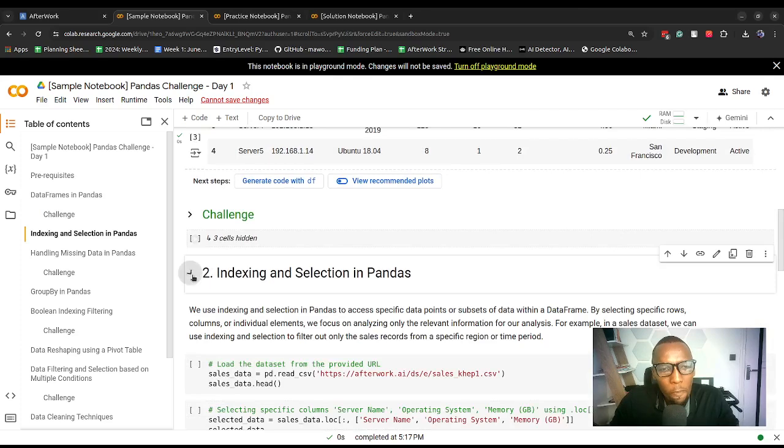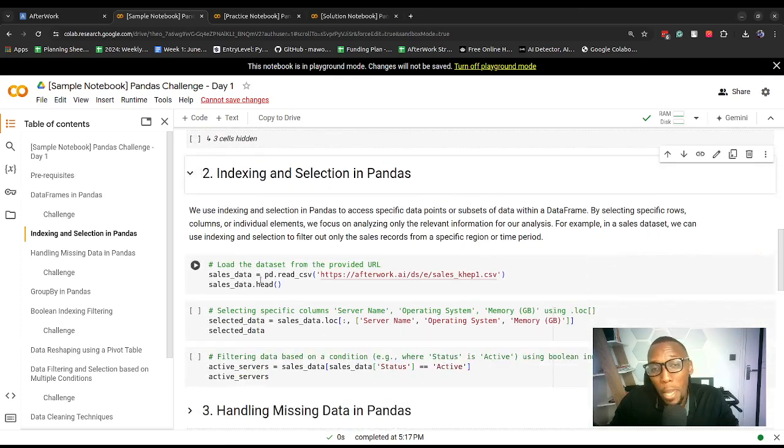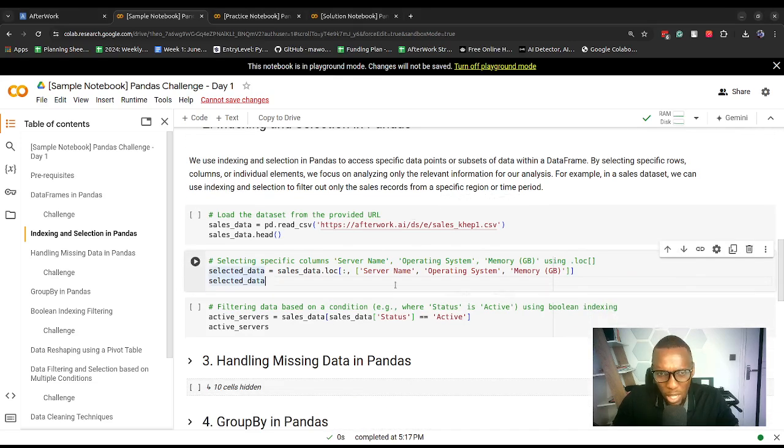All right, moving on, indexing and selection in Pandas. We can decide to specify which columns we want to select using what is called the loc method. Sometimes you might only want to work with specific columns out of maybe 100 columns, and it just makes our work easier. So how can we do that? Here we're going to learn how to select specific columns using this approach. You can use other approaches, but the idea here is, it's a challenge, and we're learning how to work with Pandas from different perspectives.